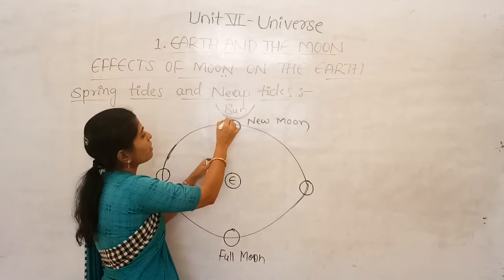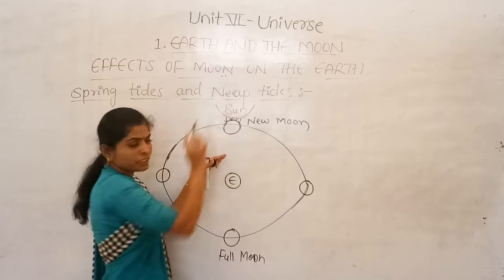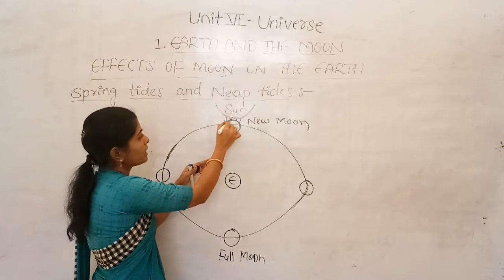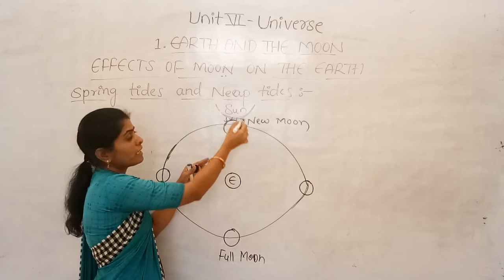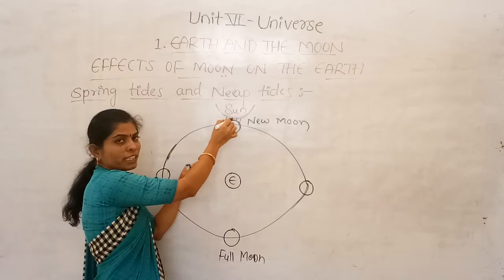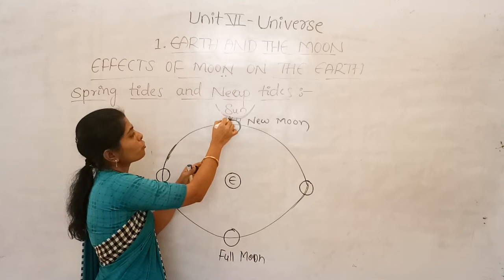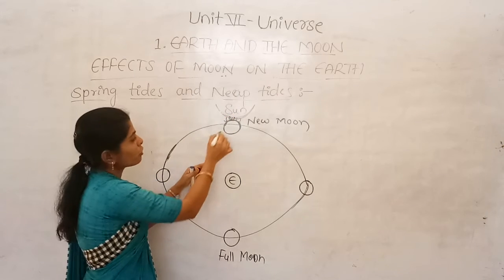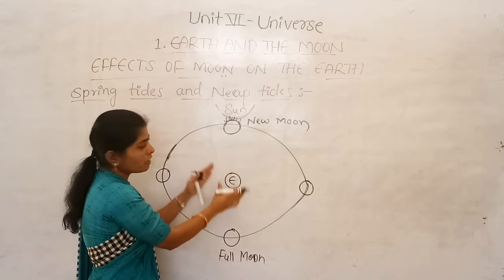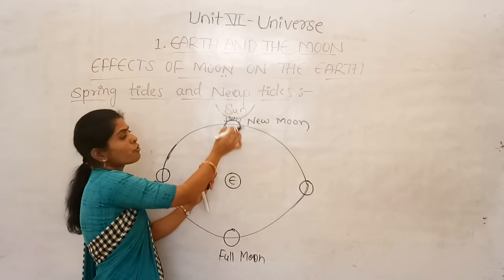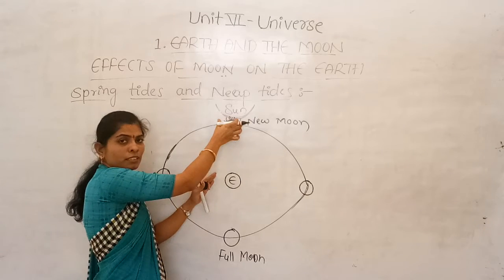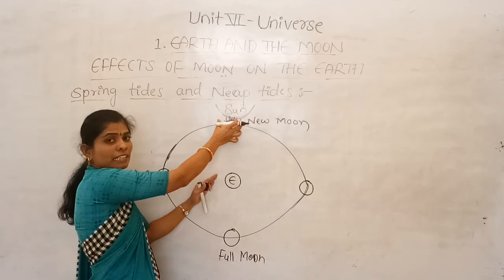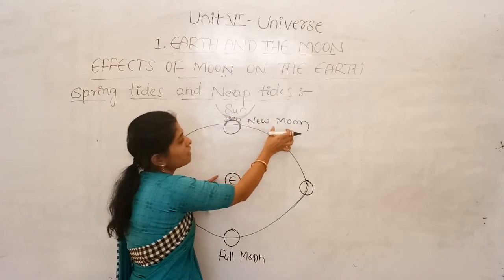So the lit part of the moon we are not able to see when the moon is in this position, and the reflected rays go back towards the sun. The face towards the earth will not get any light, so we are not able to see the moon in the sky clearly, and that we call the new moon.